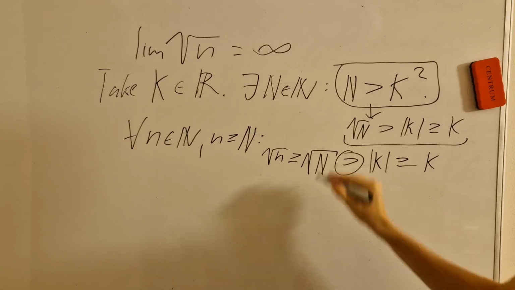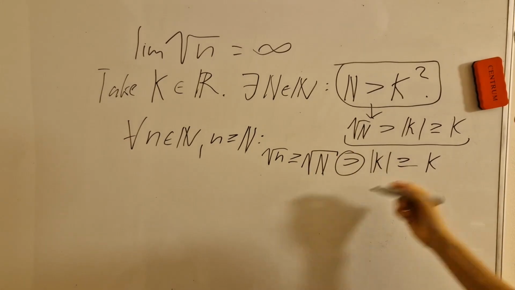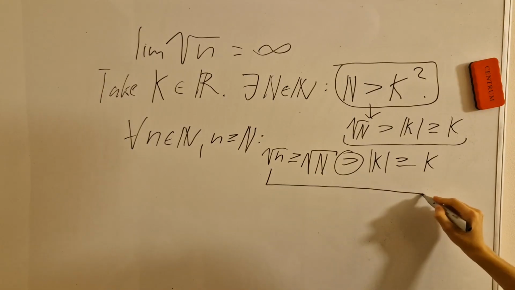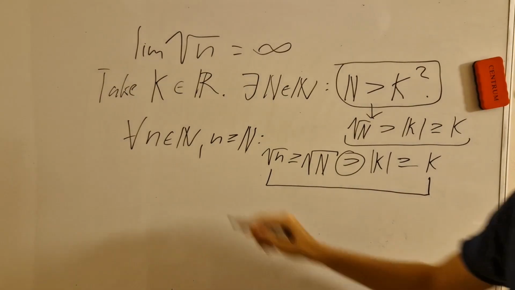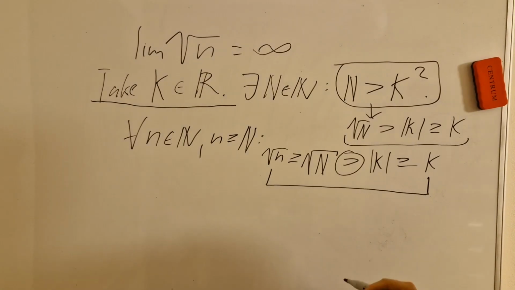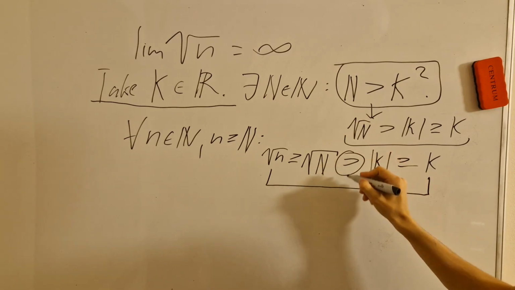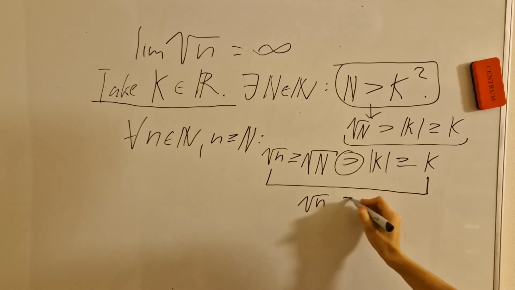But we have this strict inequality, and this strict inequality in this chain of inequalities relates the lowercase n square root to k. So for any taken k from the real numbers, we can find that the square root of n is higher than that, indeed strictly. We have this.